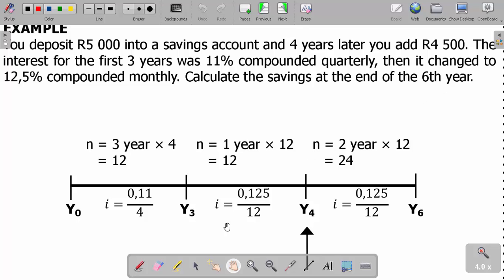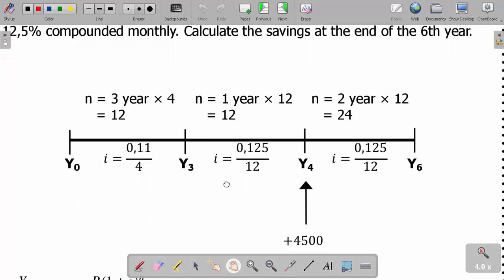So in this case, what do we do here? Don't forget that for the first 3 years, our interest rate was 11% compounded quarterly. That's divided by 4 here. And because we are compounding quarterly in the 3 years, we're going to have 3 times 4, which gives us 12 for the compounding periods.